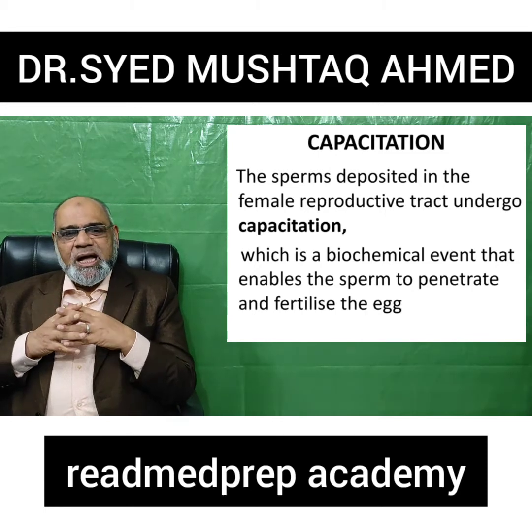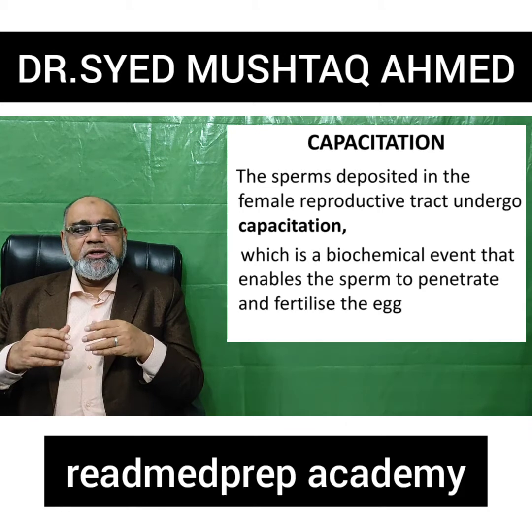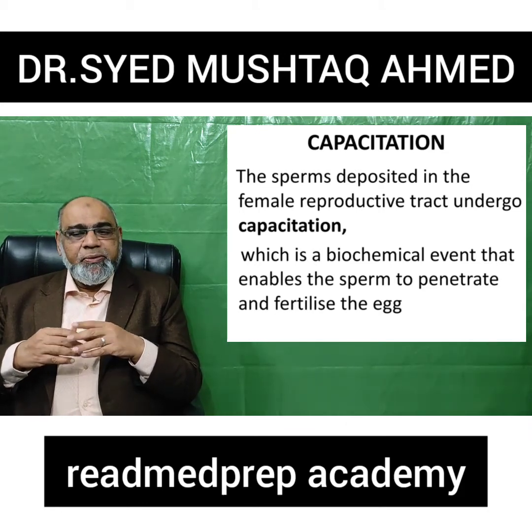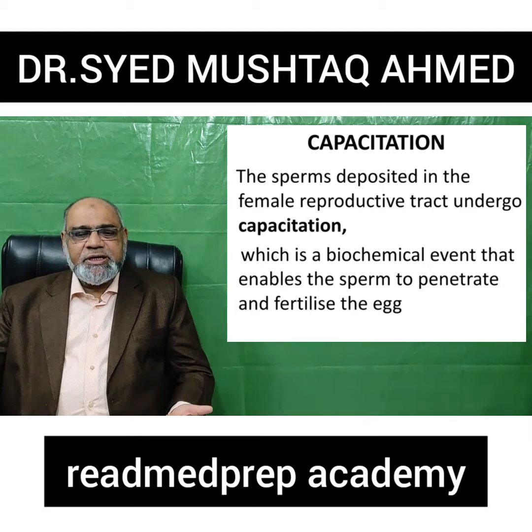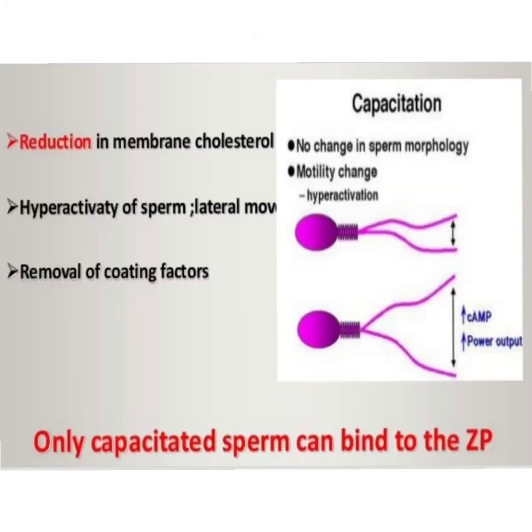When the sperms are deposited in the female reproductive tract, they undergo a process called capacitation, which is a biological event that enables the sperm to become active to penetrate and fertilize the egg. What are the events in capacitation?